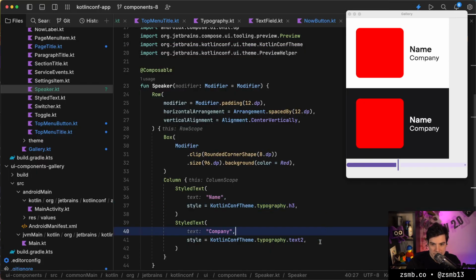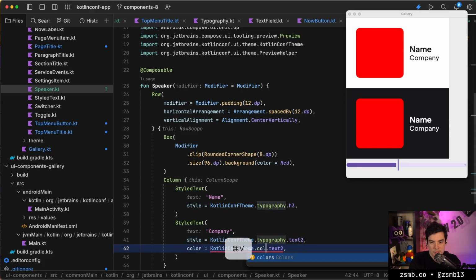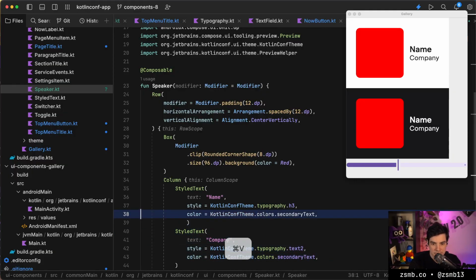Colors are primary text and secondary text. Primary is the default, so we just need to do secondary text for the second thing. So this is secondary text. I mean, we can also make it obvious that this is primary text colored and save it. And that worked.